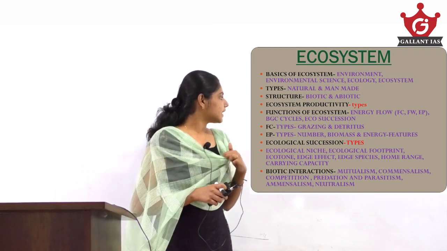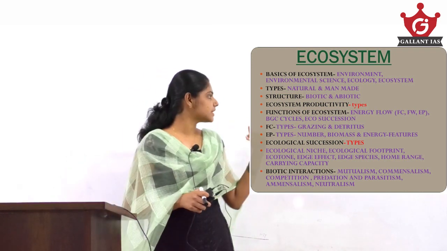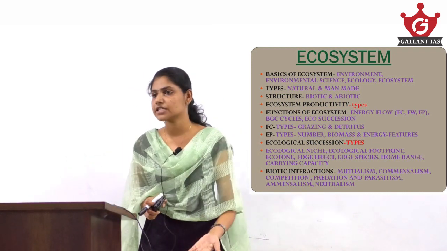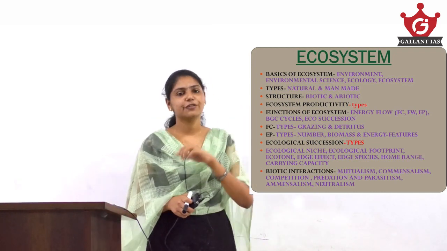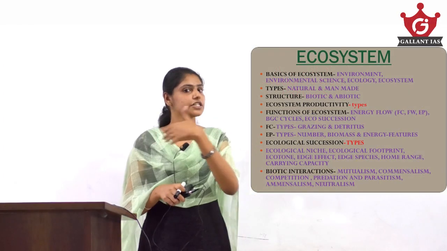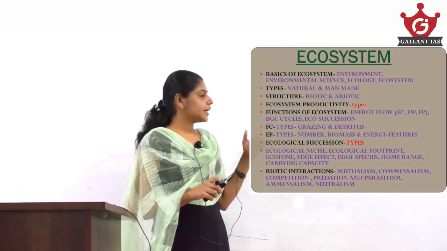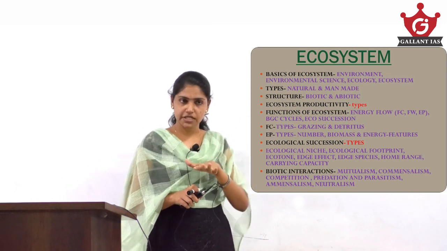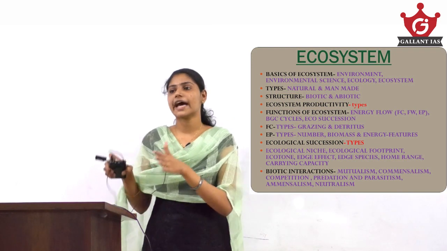Then comes ecological succession. In ecological succession we have primary succession and secondary succession, and the basic difference between the 2. Primary succession starts off on a bare surface where nothing was there before. Secondary succession is not like that. So all those basic differences you should keep in mind. Then autogenic and allogenic succession, and autotrophic and heterotrophic succession are there. These are all different types of succession.